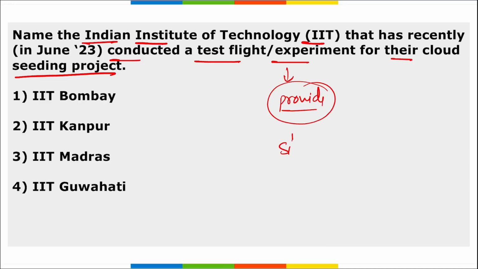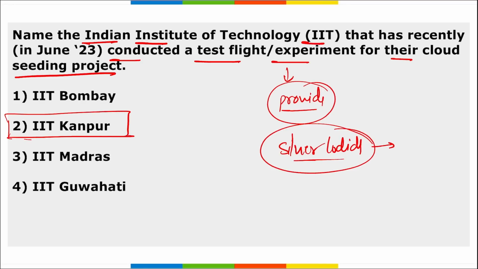With this spraying, the water vapor becomes heavy and it starts to rain. And the area near IIT Kanpur was heavily drenched in rainfall after this particular test. All right, so it is your IIT Kanpur that recently tested this cloud seeding project, right?